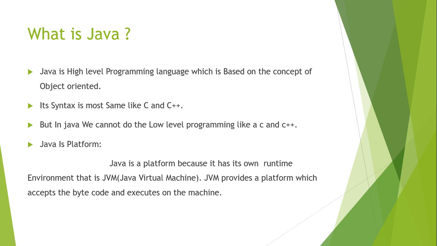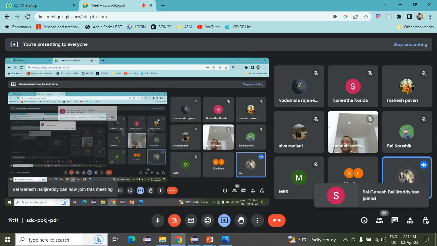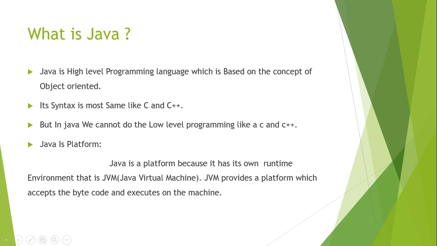All these things are present inside the JVM only. If you want to run any Java program on any machine, that machine must have a Java Virtual Machine. If we have JVM inside any operating system or any laptop or any machine, a Java program will work on it.